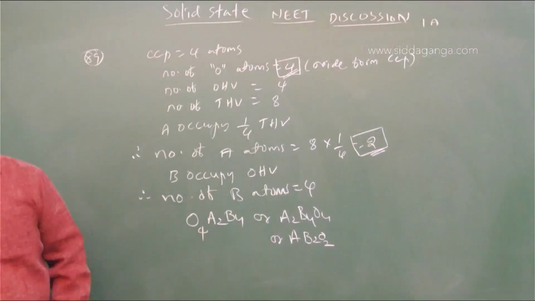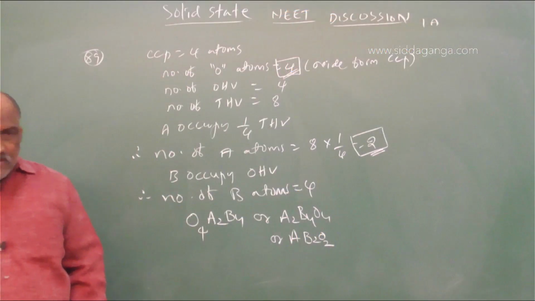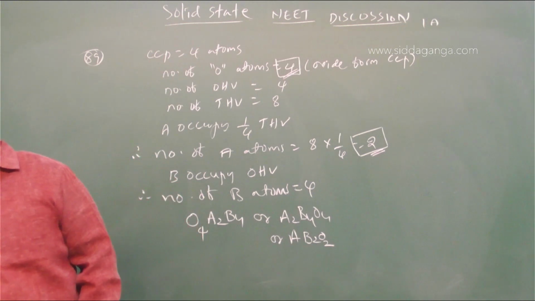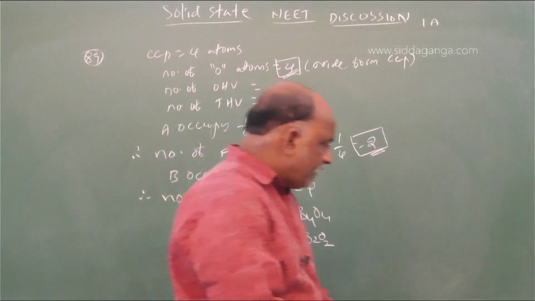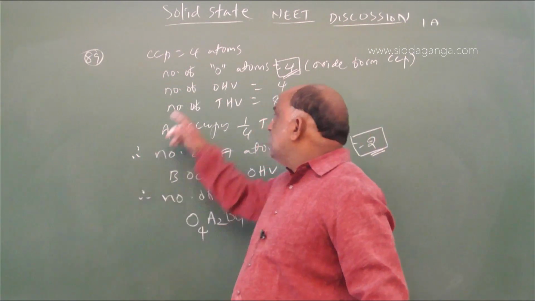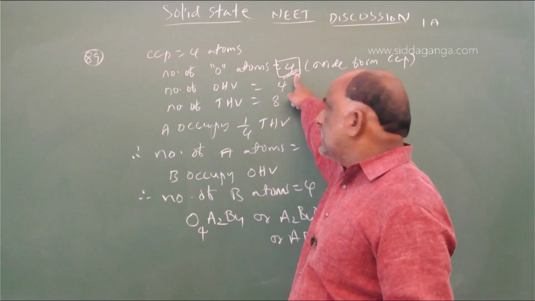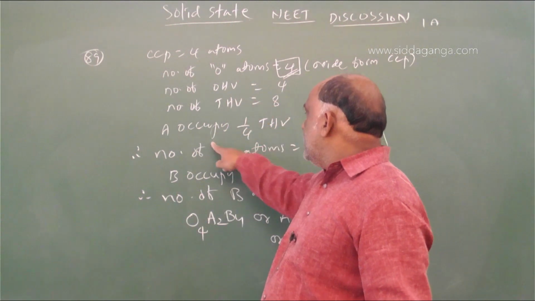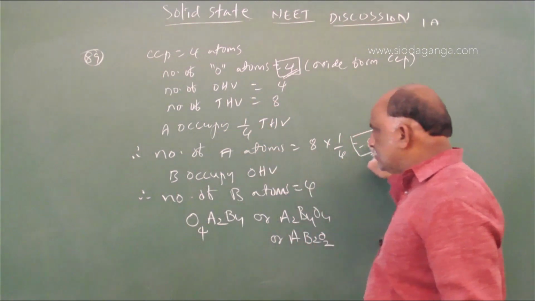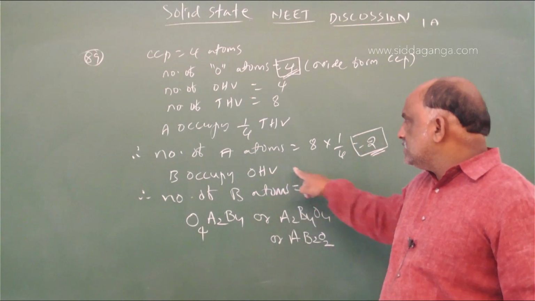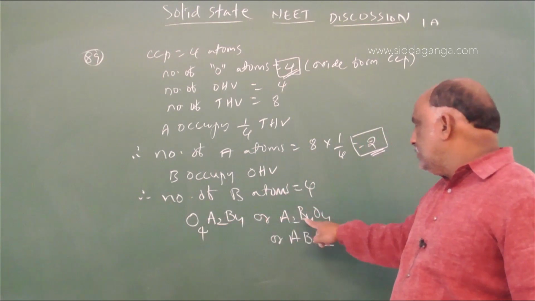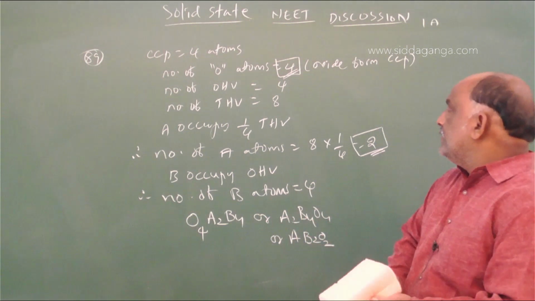And the last one for the session. Once again, oxide forms CCP, number of oxygen atoms 4. Octahedral voids 4, tetrahedral voids 8. A occupies 1/4, meaning 8 into 1/4, which is 2. B occupies octahedral voids, number of octahedral voids 4. So O4 A2 B4, or A2 B4 O4, or AB2 O2.